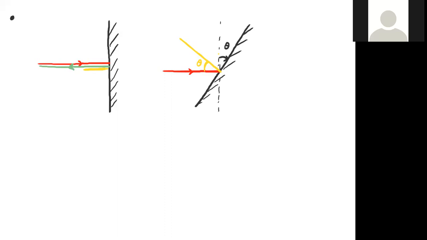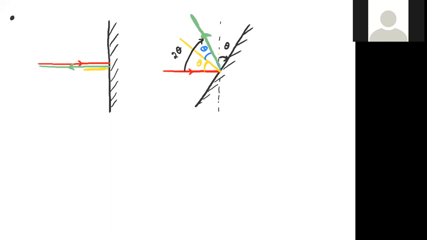Now the reflected ray makes the same angle theta. Initially I showed the reflected ray with green, and here also I will show it with green color. That means the reflected ray is making an angle theta with the normal. So how much total angle was it rotated? It's very simple. It was totally rotated by 2 theta. The green line was rotated by an angle 2 theta. That means by keeping the incident ray fixed, if the mirror is rotated through an angle theta, then the reflected ray rotates through an angle 2 theta.